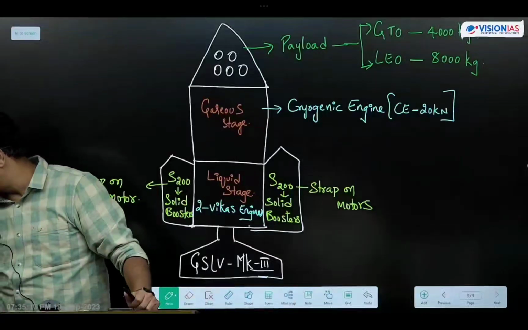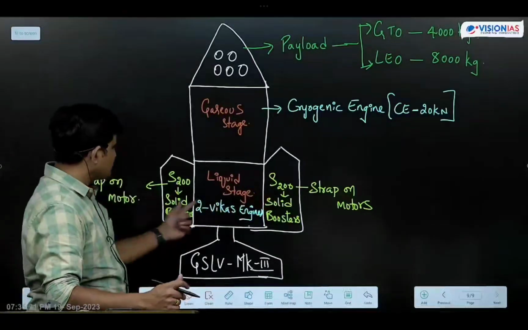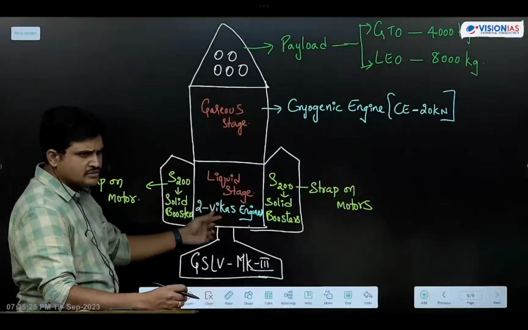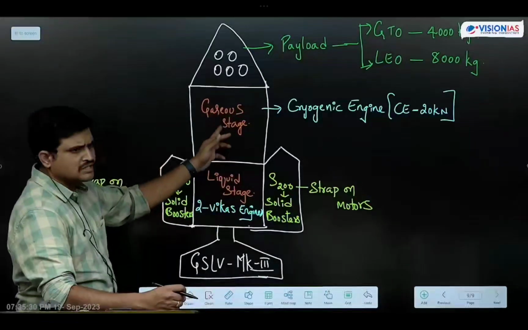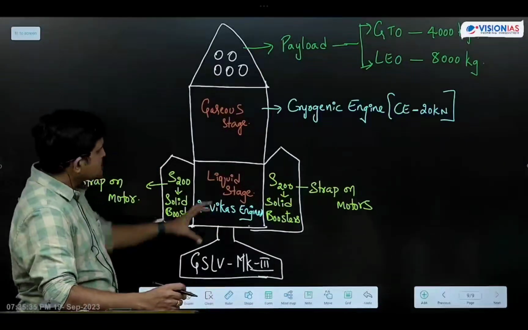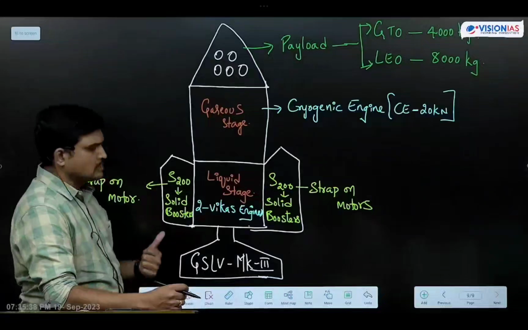In strap-on motors we use solid fuel, and in the core stage, the second stage, we have used the Vikas engine, that is the liquid stage, and this third stage is the gaseous stage, that is the cryogenic stage. So this is the structure of GSLV, students. So how many times was it launched? Make a note like this.